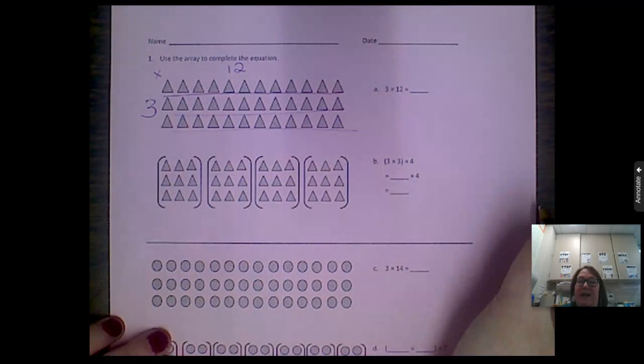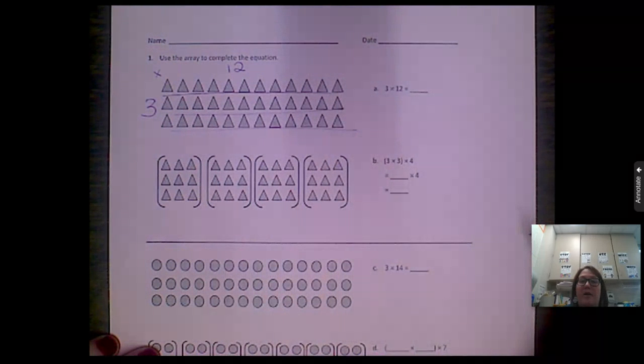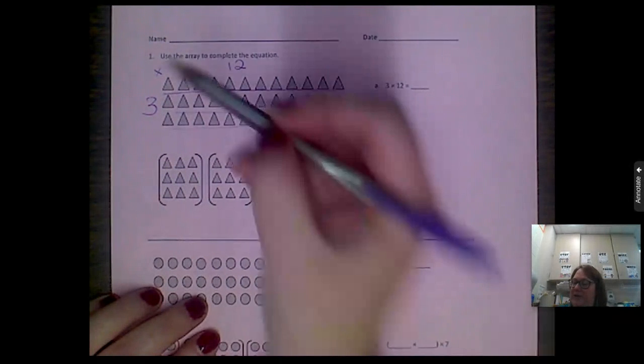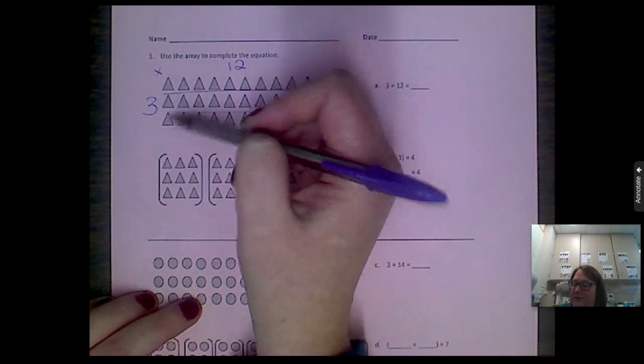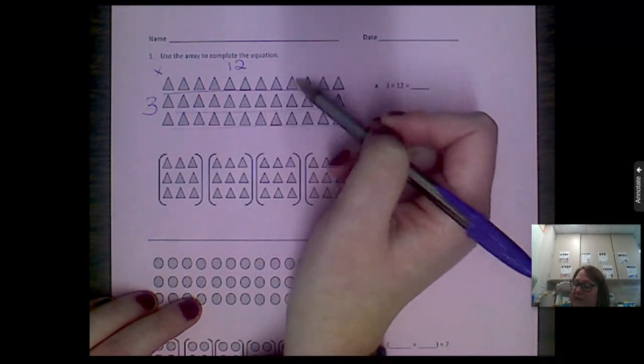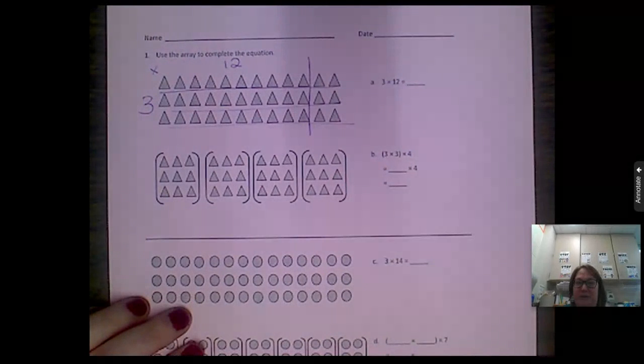A couple different ways that we could do this. We could count by threes all the way up until we have figured that out. But let me show you one other little trick. If I'm counting by threes this way, 1, 2, 3, 4, 5, 6, 7, 8, 9, 10, and if I cut it right there, I'm going to use the distributive property.